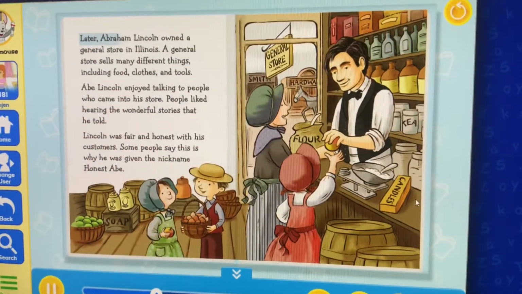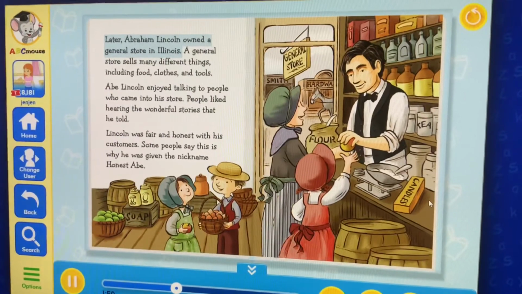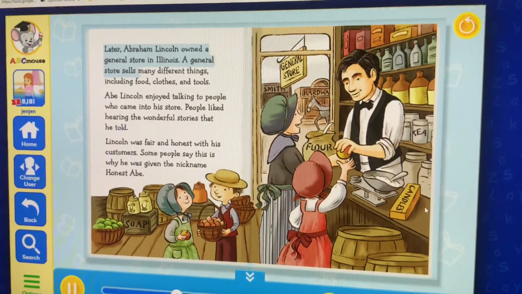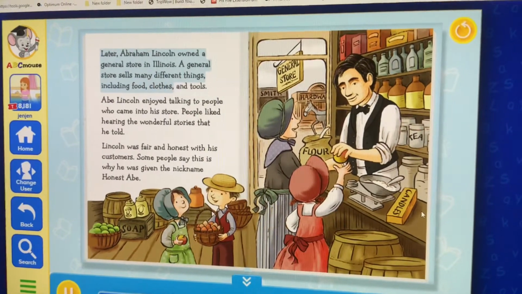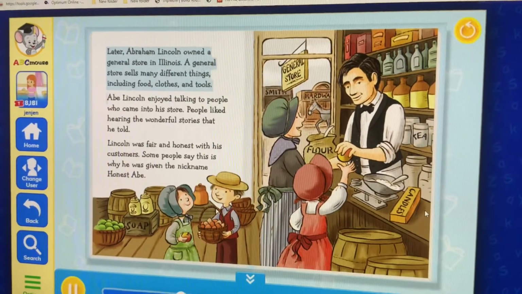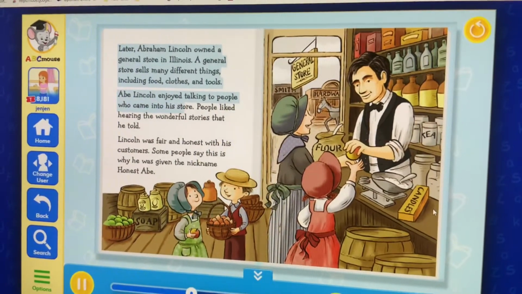Later, Abraham Lincoln owned a general store in Illinois. A general store sells many different things, including food, clothes, and tools. Abe Lincoln enjoyed talking to people who came into his store.